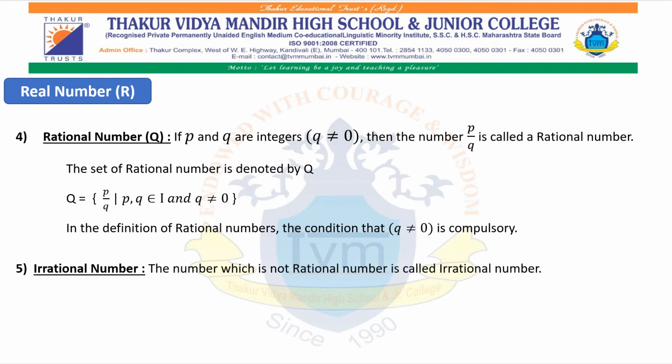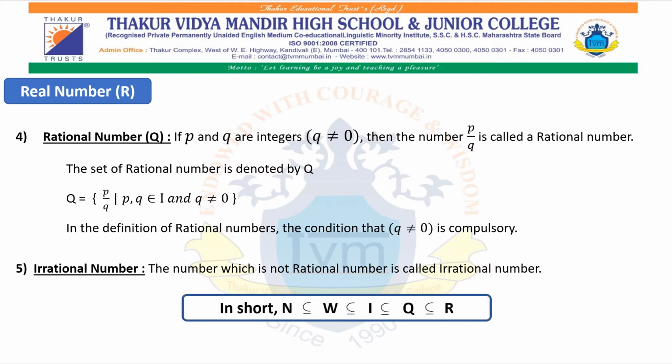It also includes irrational numbers. The numbers which are not rational numbers are called irrational numbers. Therefore, we can say natural numbers are a subset of whole numbers, which are a subset of integers, which are a subset of rational numbers, and they all are a subset of real numbers.